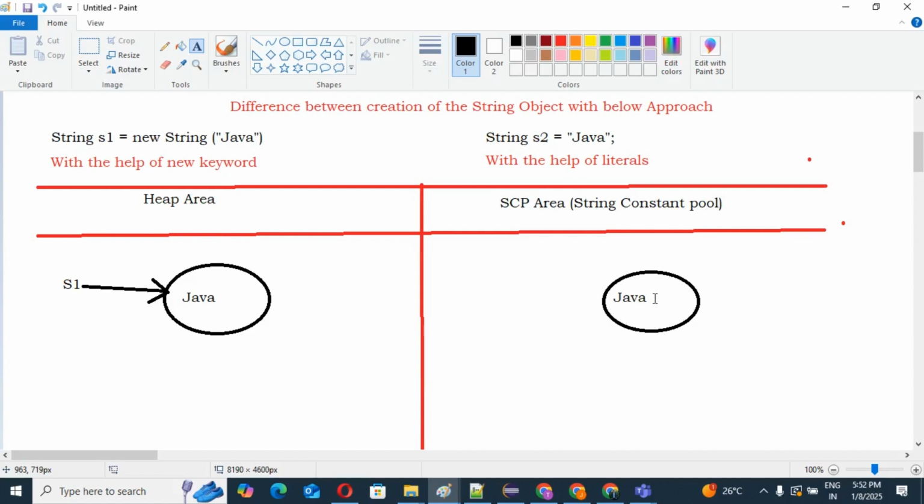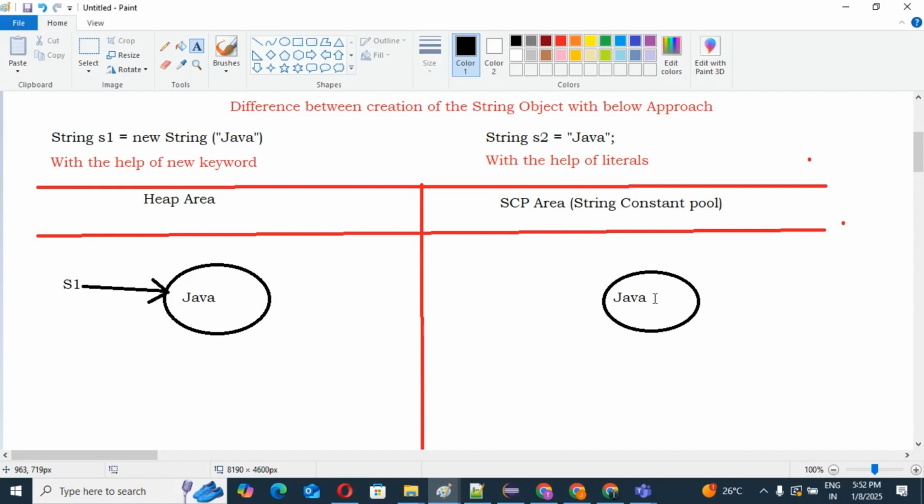So is this object eligible for garbage collection or not, guys? Definitely, you should have this question in your mind. If this object is not referenced by any reference variable, is it eligible for garbage collection or not?